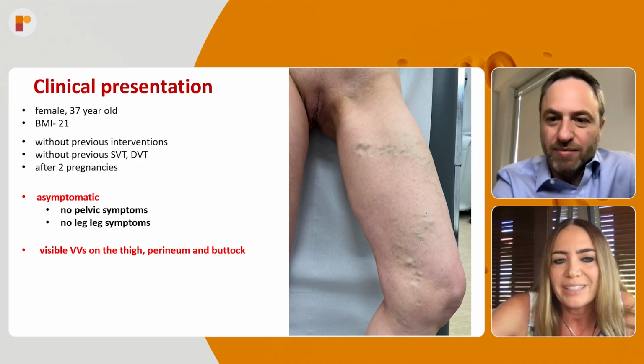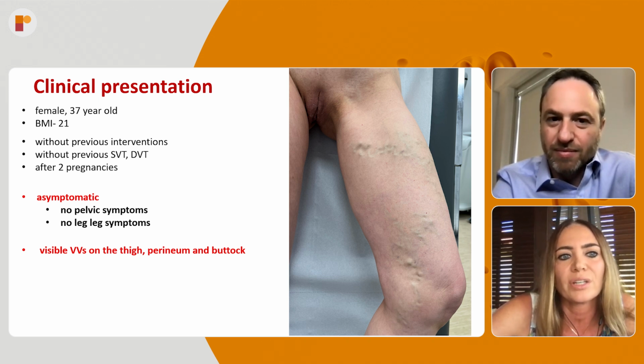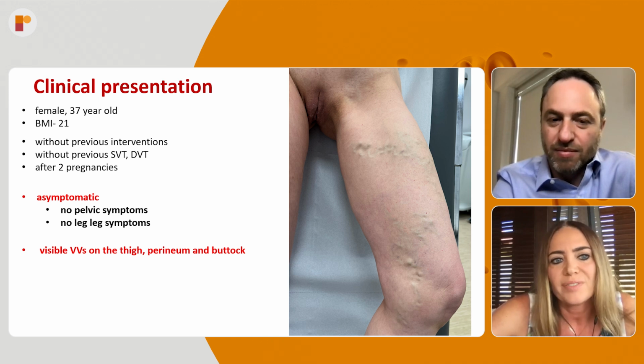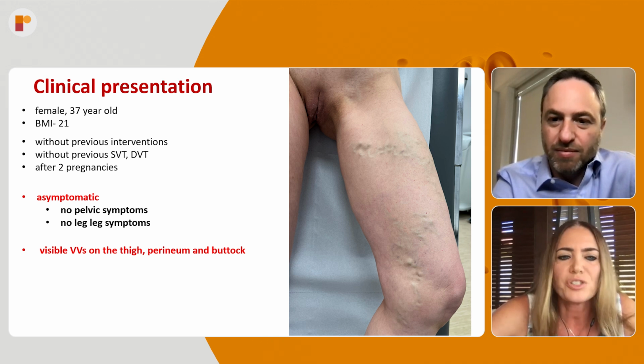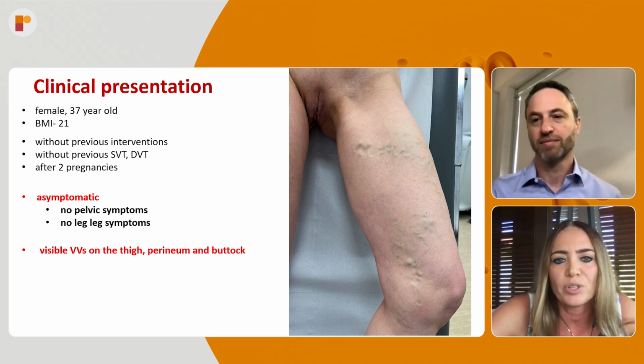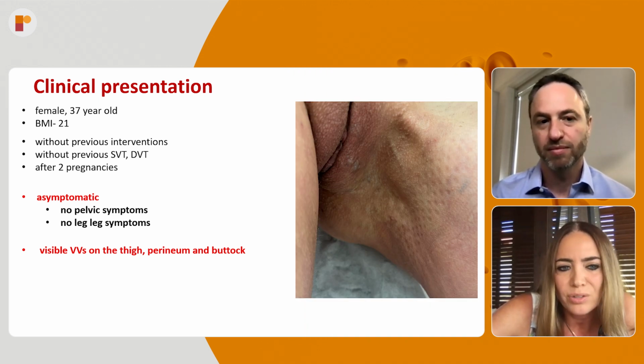I would like to show you another case. This is a 37-year-old patient without previous intervention, without previous SVT or DVT. After 2 pregnancies, she was completely asymptomatic. She didn't have any pelvic symptoms or any relaxed symptoms. She only came because of aesthetic reasons. So she had visible varicose veins on the thigh, also the perineum.